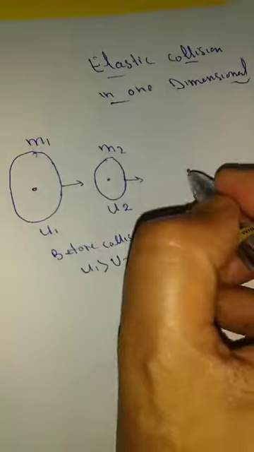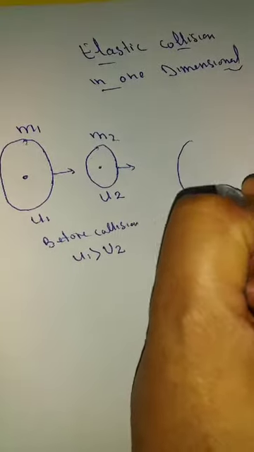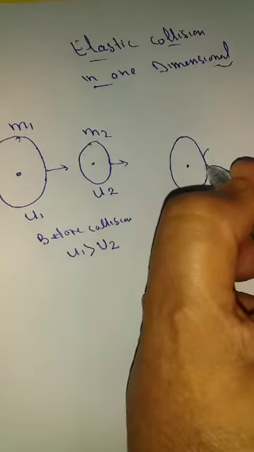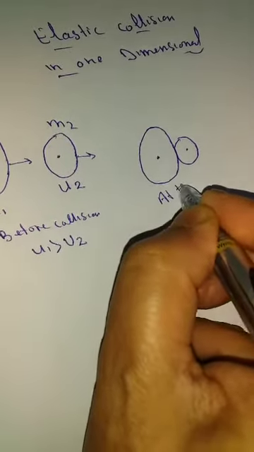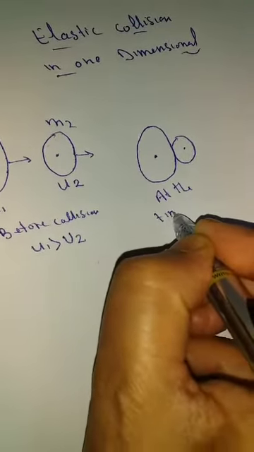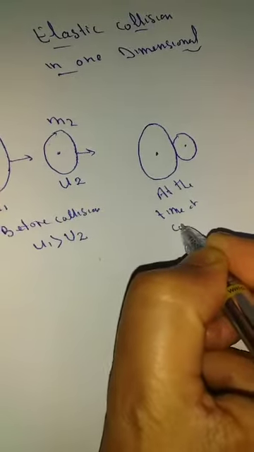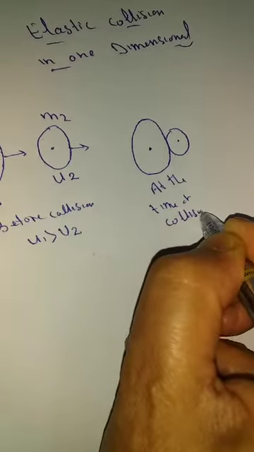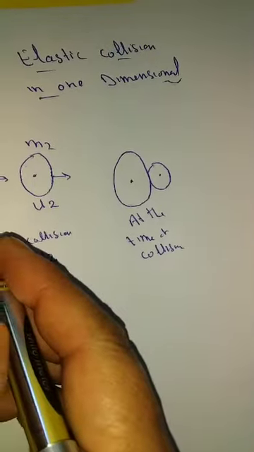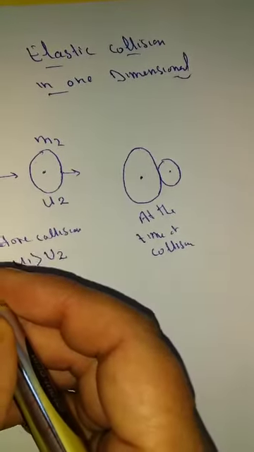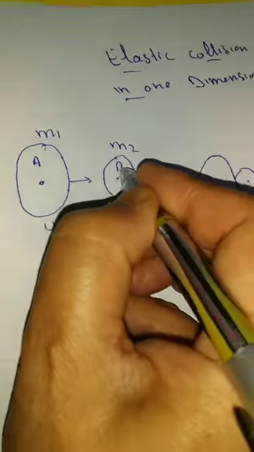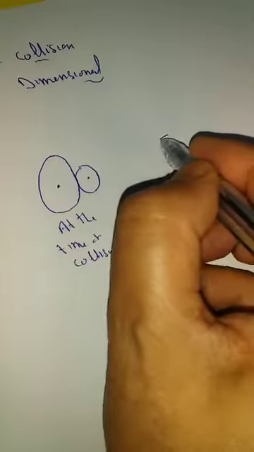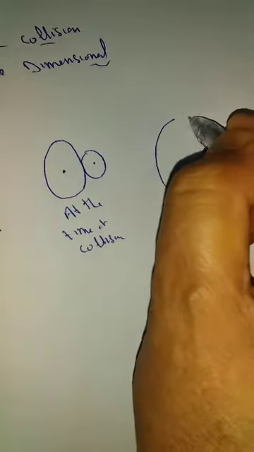Suppose this is the collision time, at the time of collision. Now when they collide, this will impact energy on the other, therefore their velocities will change. This is body A, this is body B. Suppose after collision there is a change in velocity.